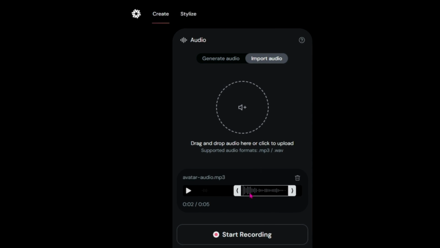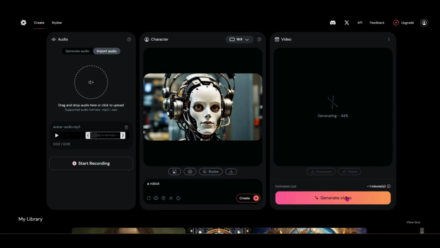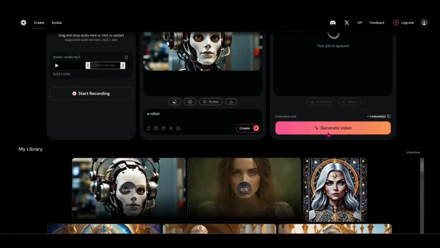And then now that I've got that recording and my robot, I can go ahead and generate that video as well. So even though the first one is still generating, it's okay to go ahead and generate another one because I get 4 concurrent generations on this plan. So we can see that it's still thinking, and now it's got that job in the queue. So it's going as well while our first video is still producing there.